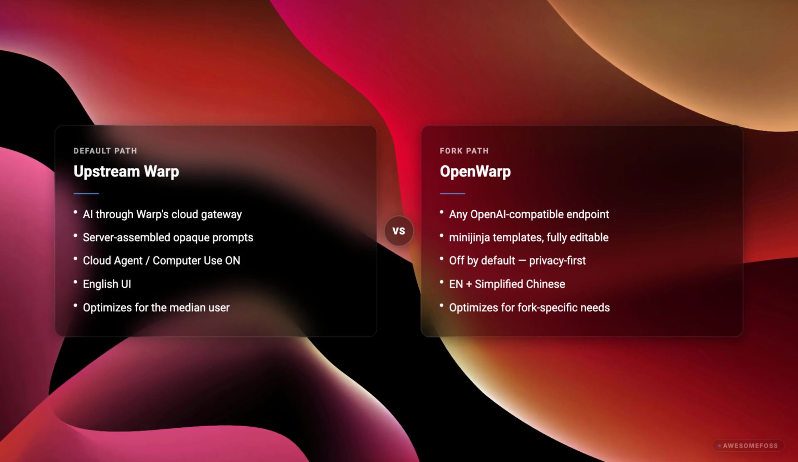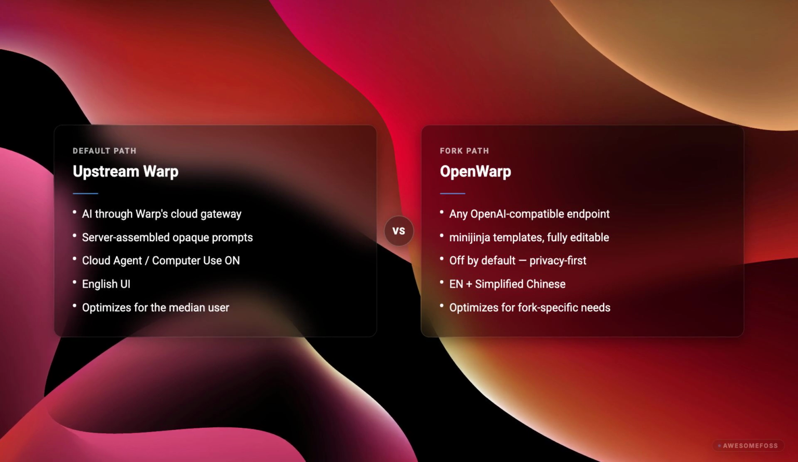The fork isn't a critique of Warp's choices. Warp's roadmap was always going to optimize for the median user. It's the open-source contract working as designed. Upstream ships their vision, fork ships the divergent vision.